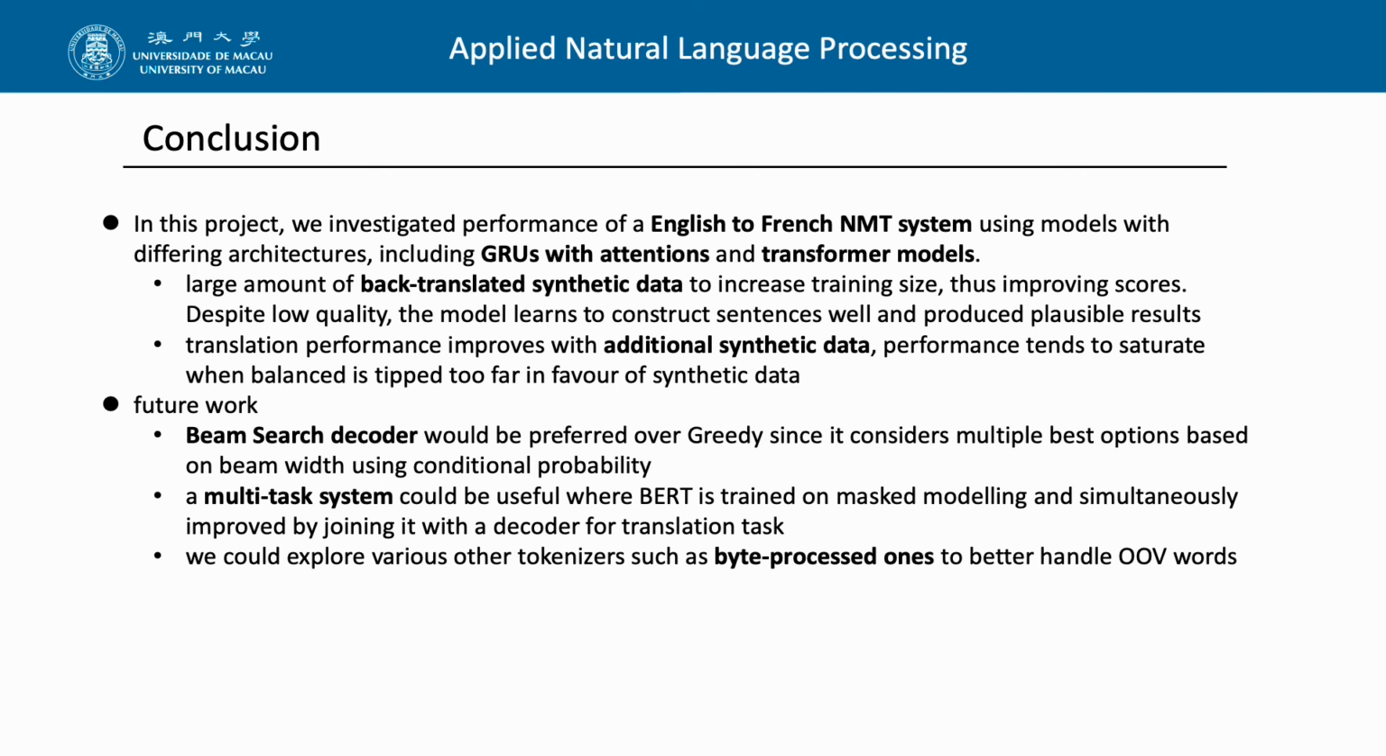And there is some future work. A beam search decoder would be preferred over greedy, and a multitask system could be useful when BERT is trained on masked modeling and simultaneously improved by joining it with a decoder for the translation task. And we could explore various other tokenizers such as byte-pair encoding ones.